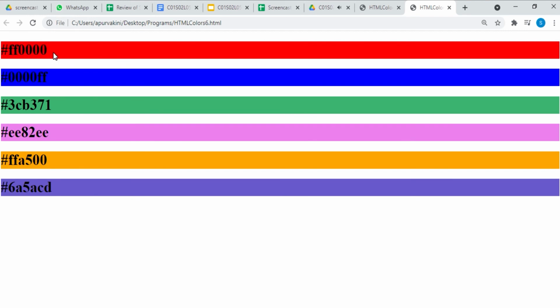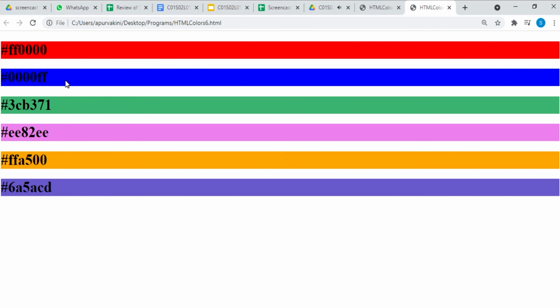For example, #FF0000 is displayed as red because red is set to its highest value and the other two are set to 00. Another example, #0000FF is displayed as blue because blue is set to its highest value and the other two, red and green, are set to 00. So this is it for the HTML colors.